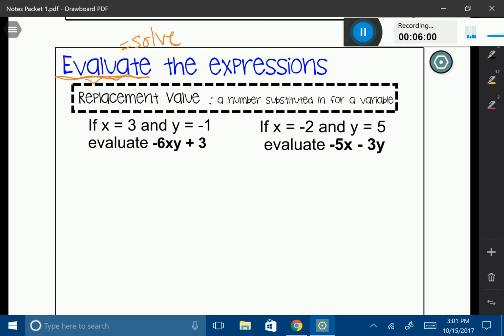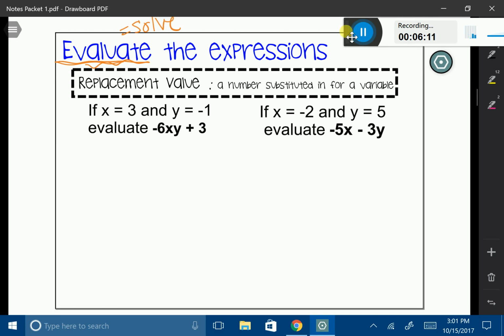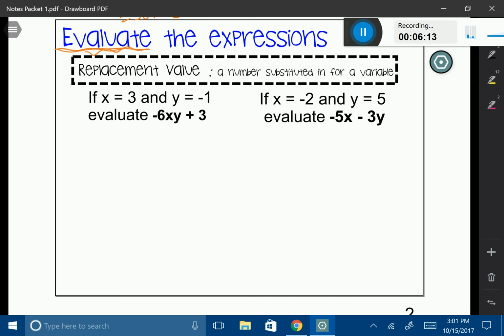Equations, when you have an equation, you solve, but when you have an expression, you evaluate. So let's talk about this word replacement value. It is a number substituted in for a variable. So what we're going to be doing here is taking numbers and substituting them in for variables.